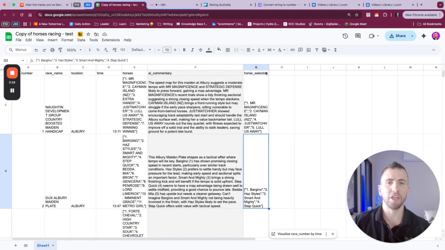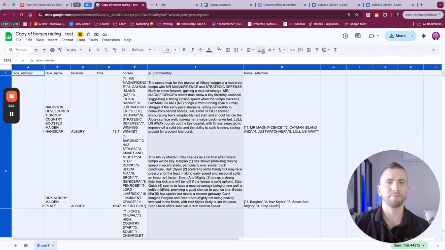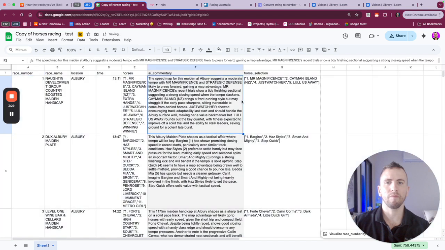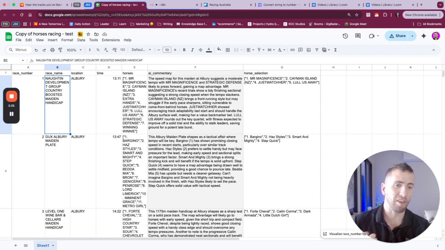Now when we look at our sheet, we have everything that we so desire. Let me move this, and let's make this easy to look at. So you see here, we have the race number for the day. Looks like we're missing a property for the date. Let me know if you actually need that.